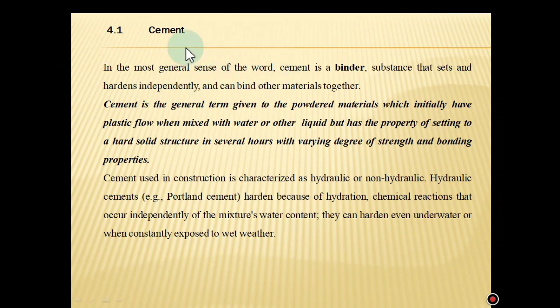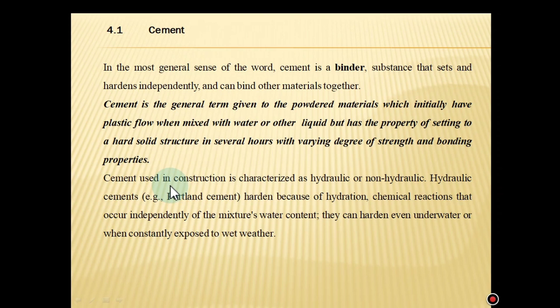You know very well what is cement. In the most general sense of the word, cement is a binder substance that sets and hardens independently and can bind other materials together. Cement is the general term given to the powdered materials which initially have plastic flow when mixed with water or other liquid, but have the property of setting to a hard solid structure in several hours with varying degree of strength and bonding property.